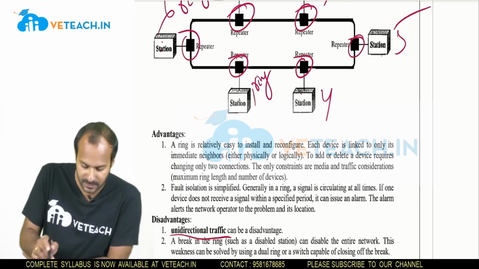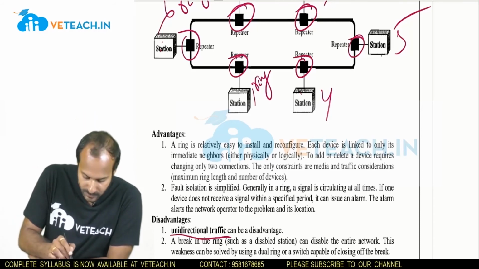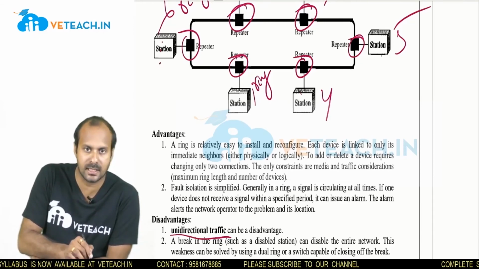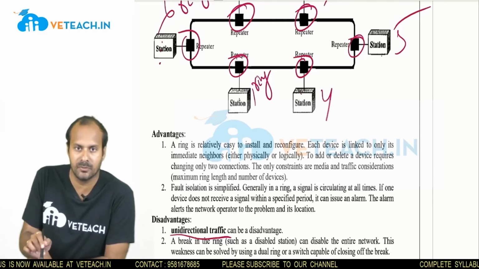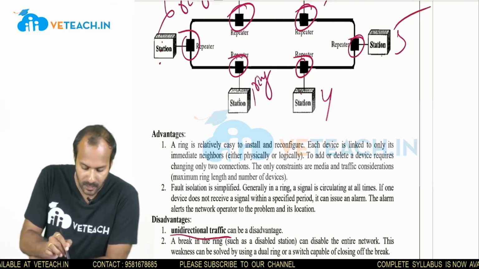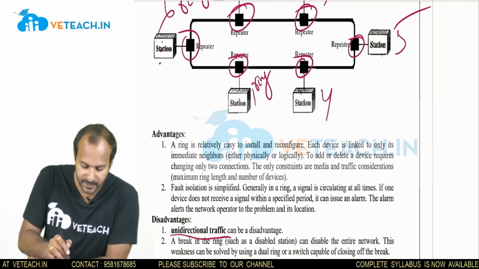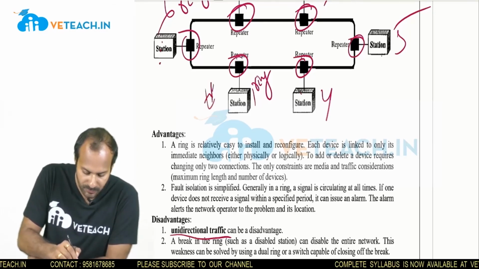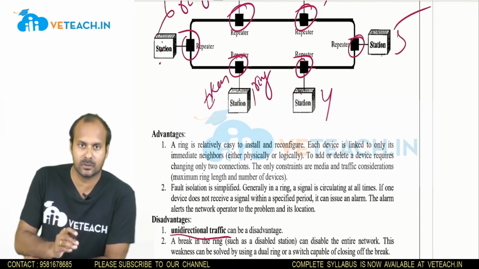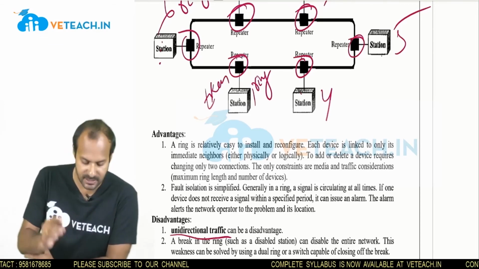Only the station that has the token can communicate with another station, otherwise there will be no communication within the ring topology. If station 1 has the token, then it has the right to communicate with other stations.